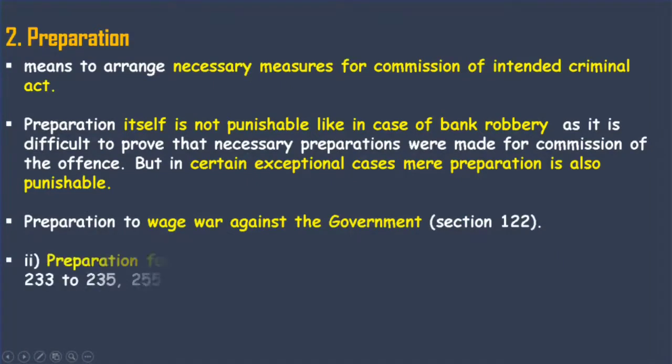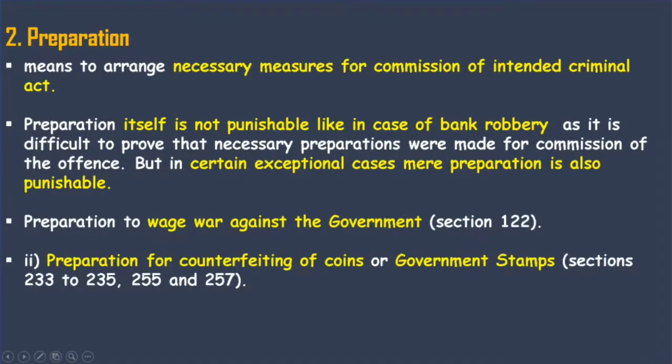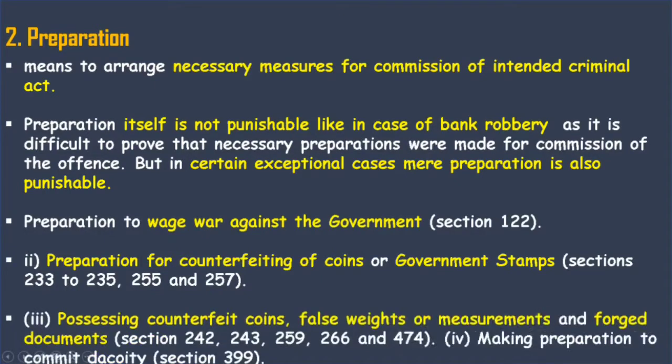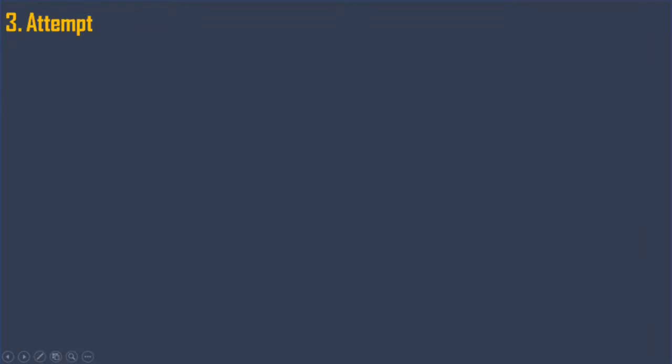Those cases are waging war against the government of India, preparation of counterfeiting of coins or government stamps, possessing counterfeit false weight. The fourth one is making preparation to commit dacoity. You don't have to remember these sections. These sections are just here for the purpose of reference.